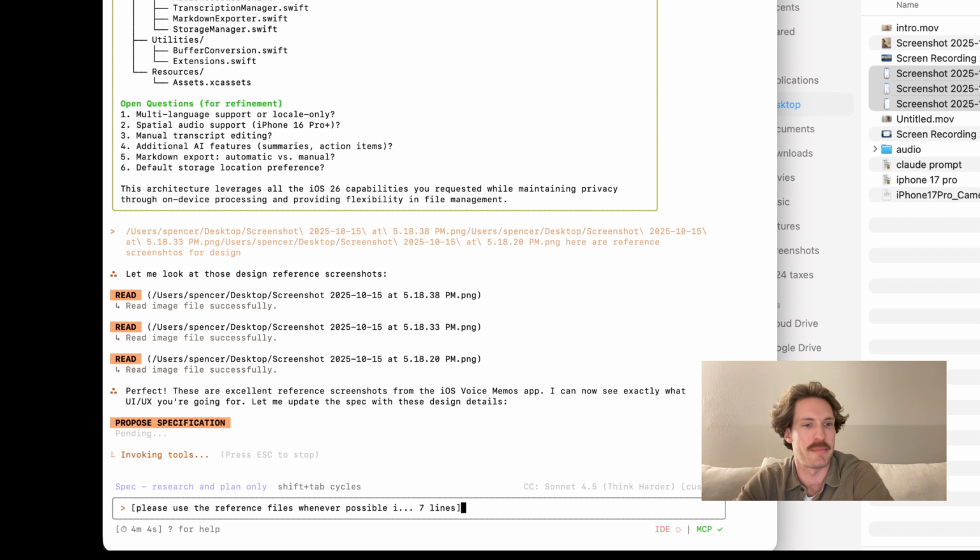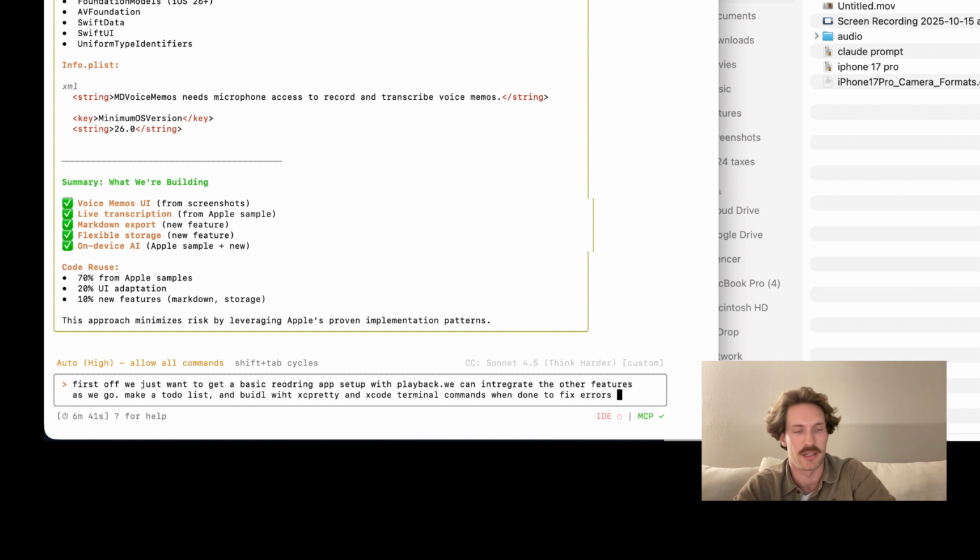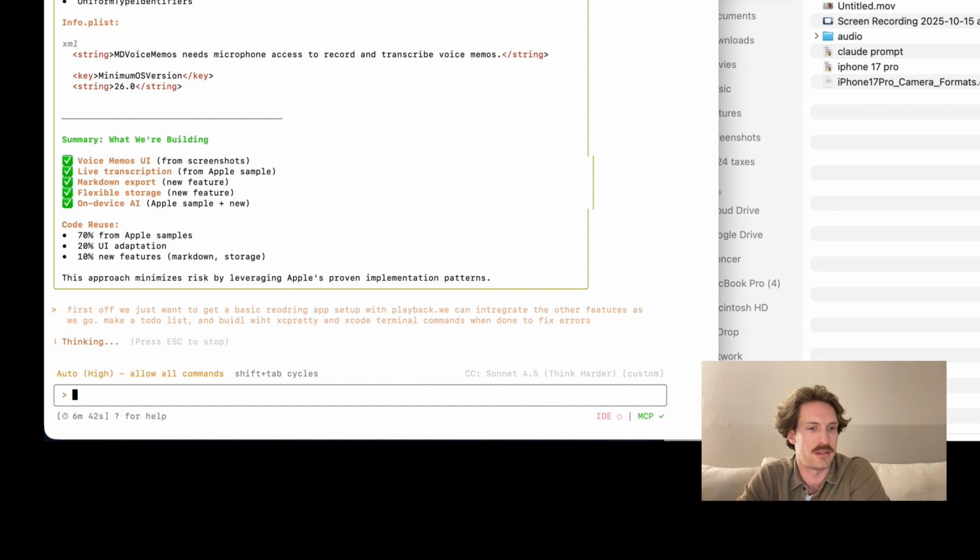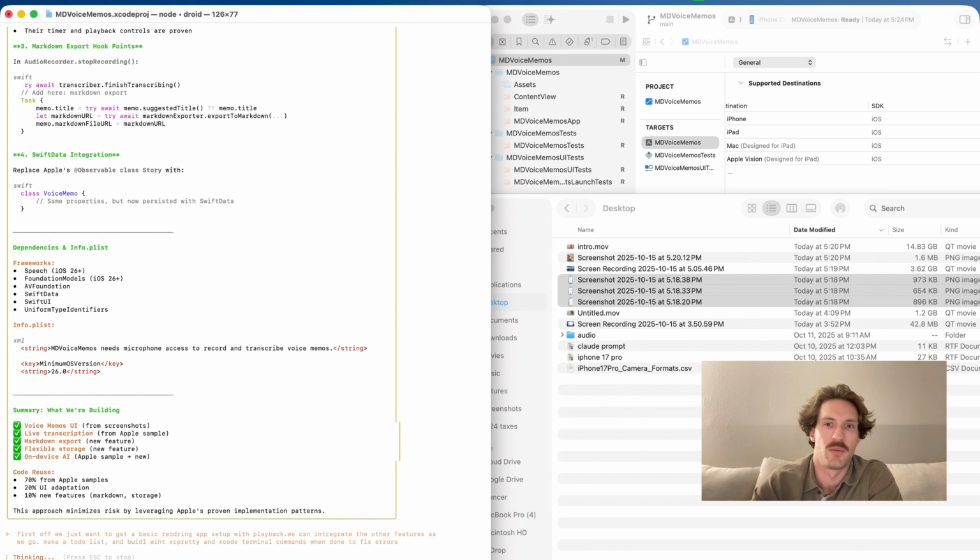Interesting. So it's going to be able to use some code we're using from the samples, SwiftUI adaptation and markdown and storage. And I always say this, make a to-do list and build with Xcode and terminal. I think that's good. So we'll go ahead and turn off, cycle to high, allow all commands. I just hit that and I let it start thinking. We'll be able to watch.